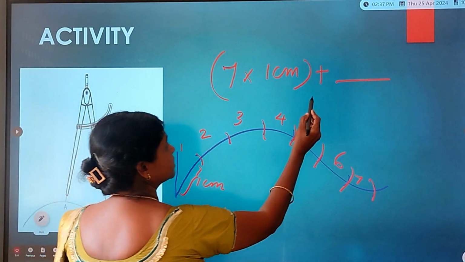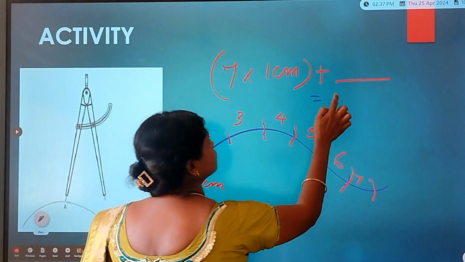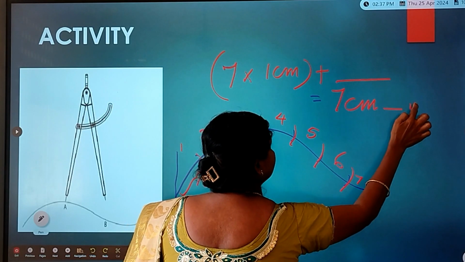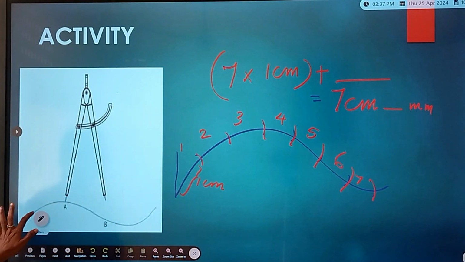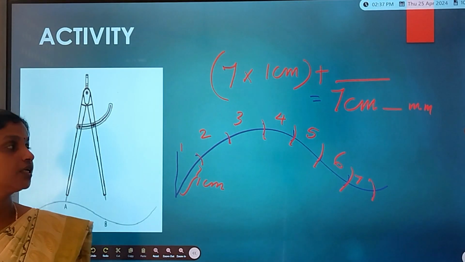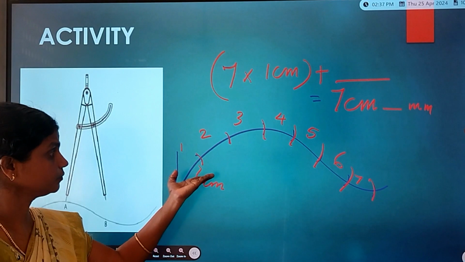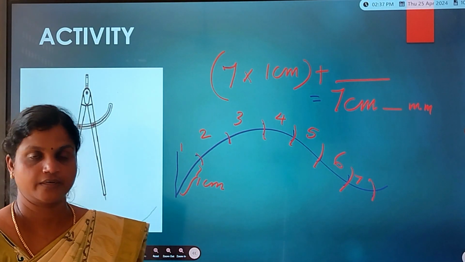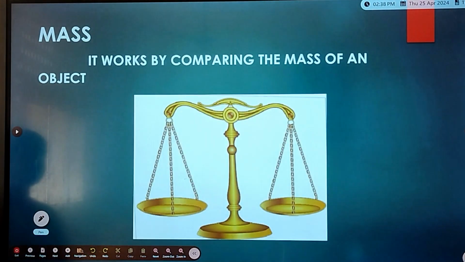So 1 into 7 is 7. So it will be 7 centimeter and a few millimeter. Using the scale we can measure it. Right, children? Can you understand how to measure a curved line using a divider? Okay, very good. Next we can go to the next one.